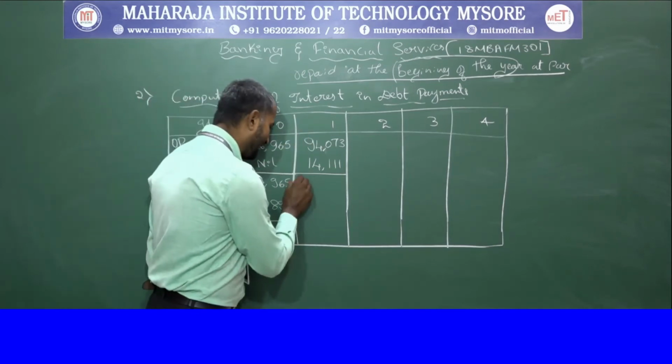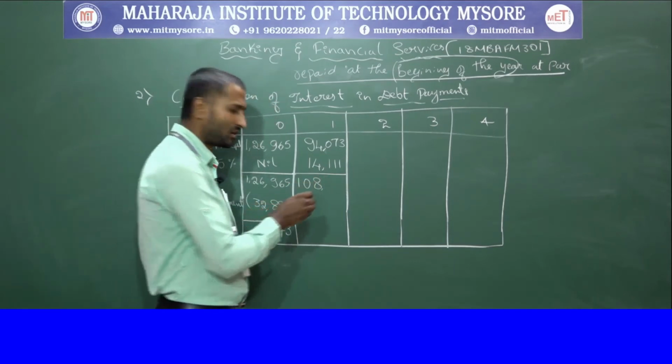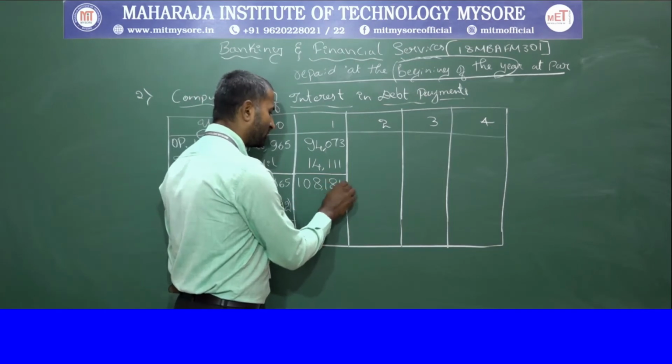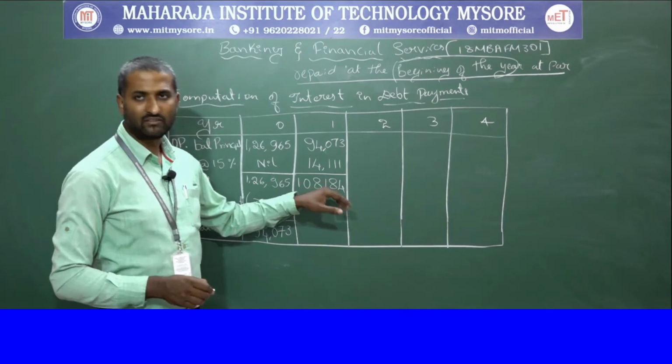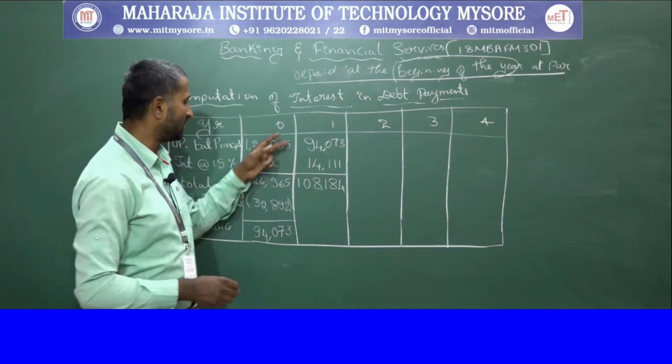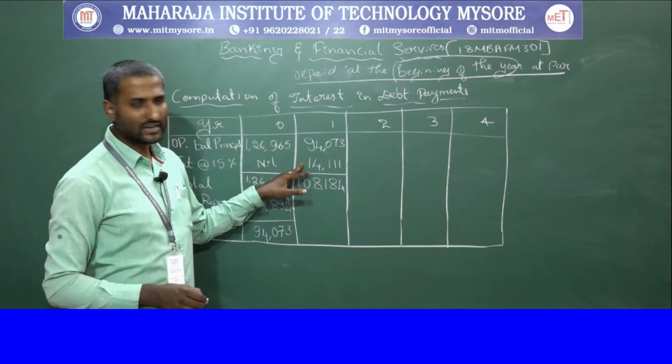When we add that, it is around 1,08,184. That is the total amount of principal plus interest that we have taken into consideration.